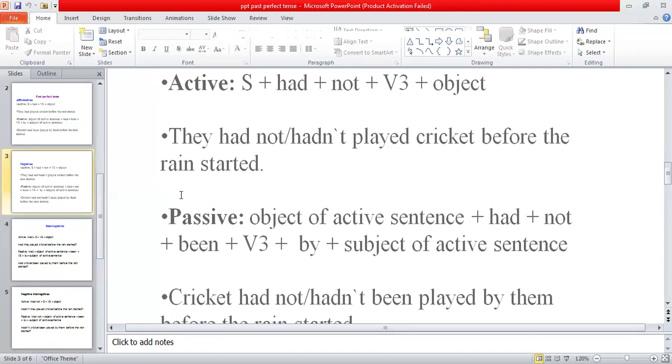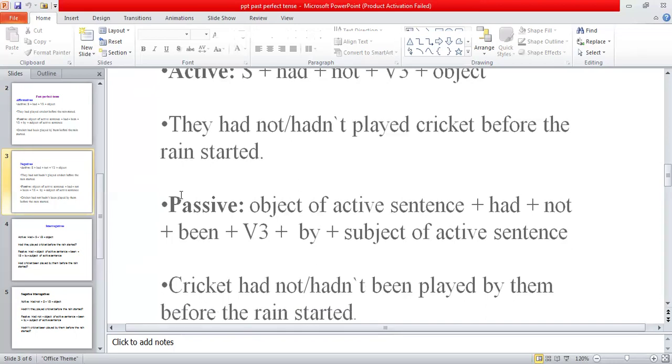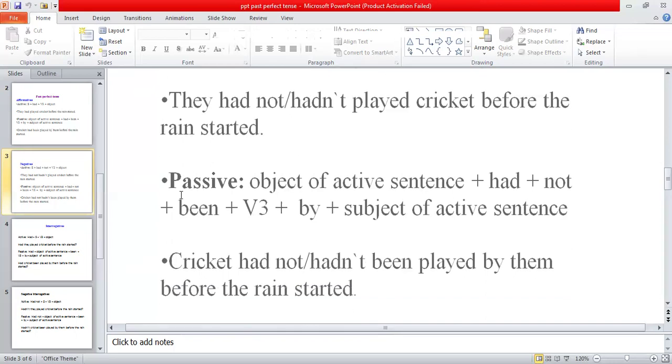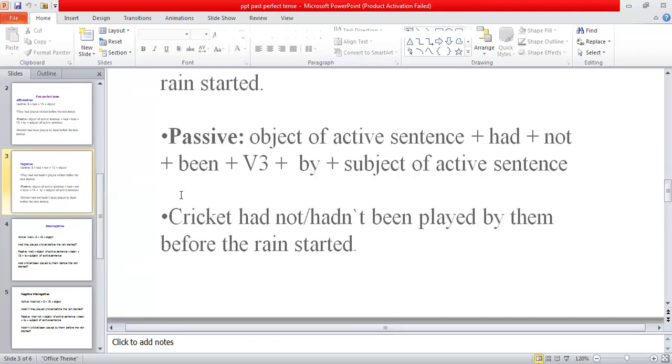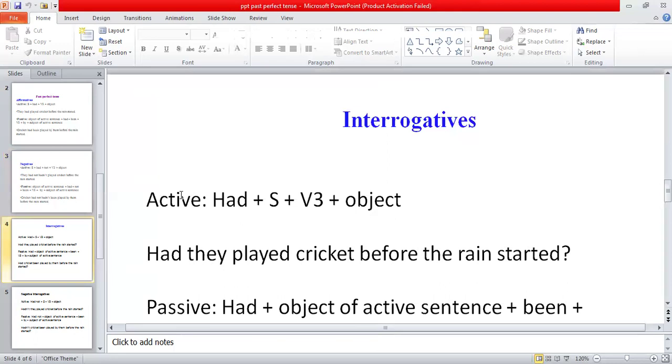What was the object of the active sentence? It was cricket. So: cricket had not been played by them before the rain started. They will be changed into them, because there they was the subject pronoun, and here we have changed they into them, which is the object pronoun of they. So in this way, you have to change them from active into passive.